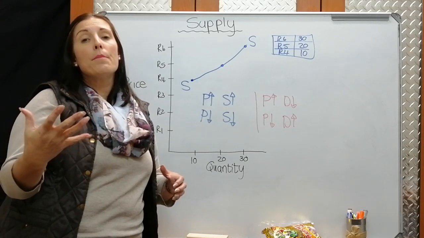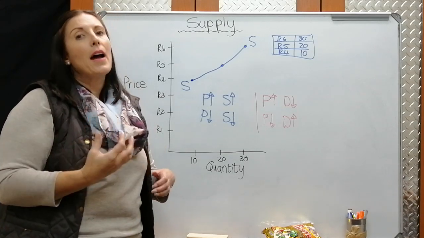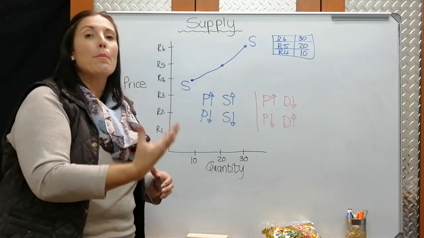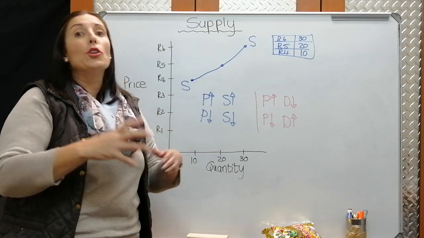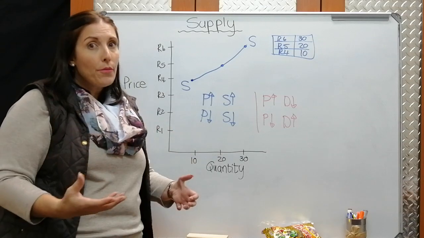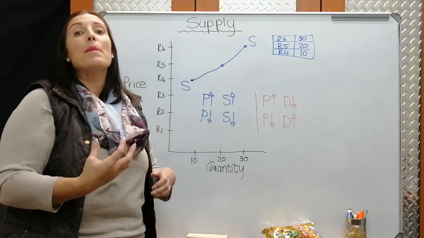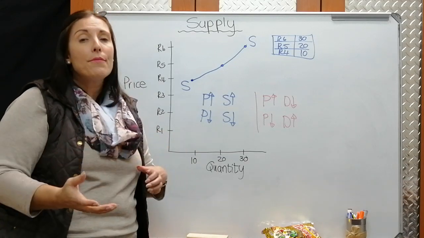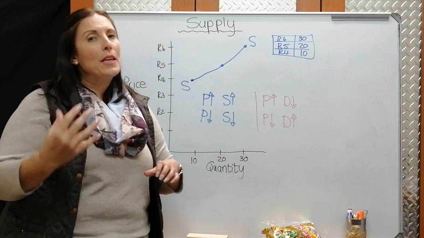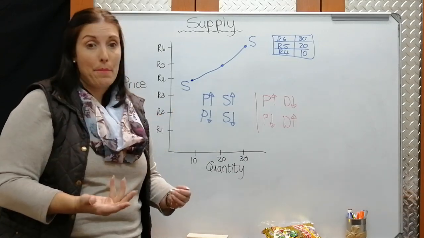Things like change in climate might very well affect suppliers' willingness to supply products at a specific price. If they had maybe very good weather and there's lots of crop and raw materials, then maybe they're willing to supply at a lower price. If it's been a tough year, maybe they know they need to get more for their product and will only supply more at a higher price.